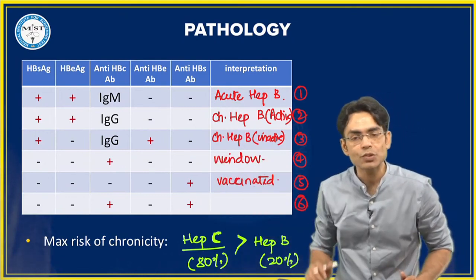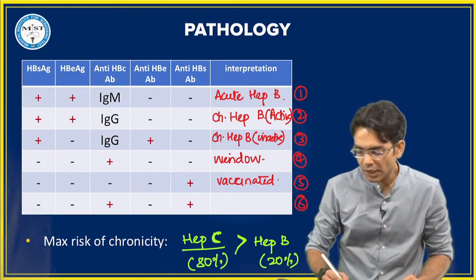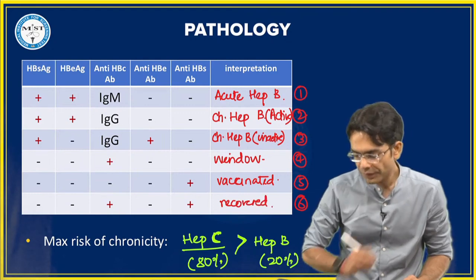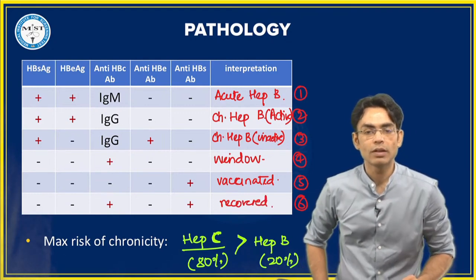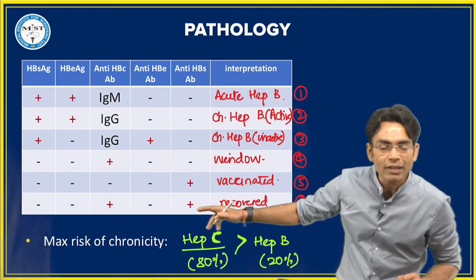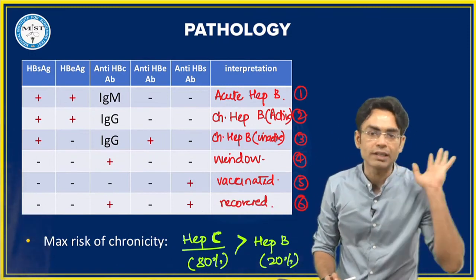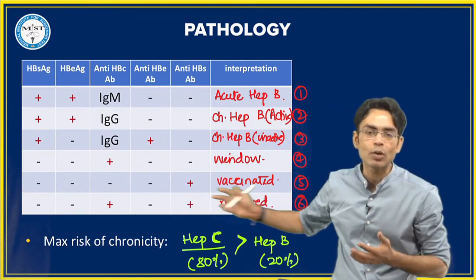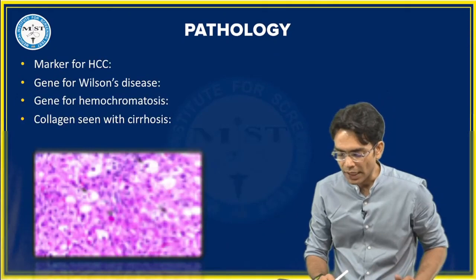And finally the last one, Afzal, you are right, it is a recovered patient. Sixth is recovered. Okay, because you are getting the core antibody also and you are having surface antibody. Core antibody will be present in any person who got infected. जिसमें infection हुआ है उसमें core मिलेगी ही मिलेगी, and surface antibody is the marker that the person has recovered. Okay, very good. Cured.